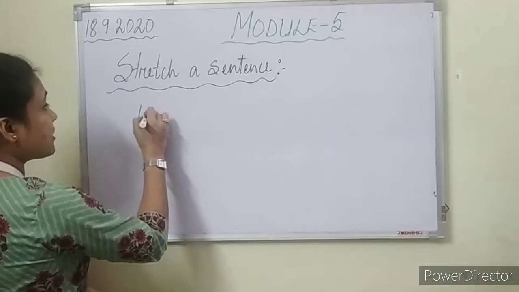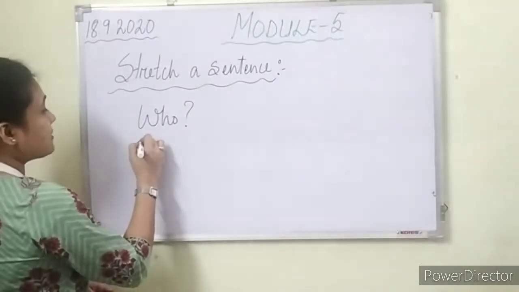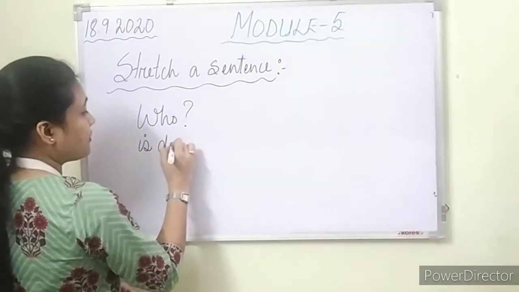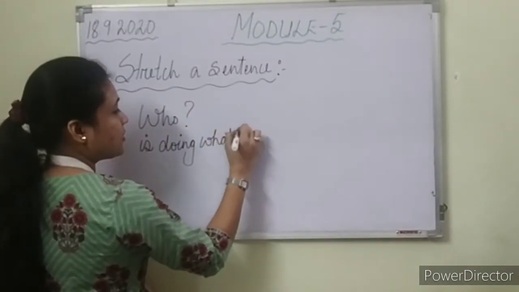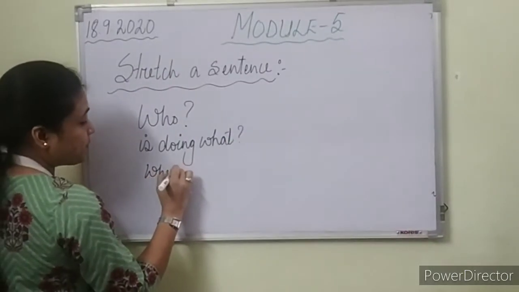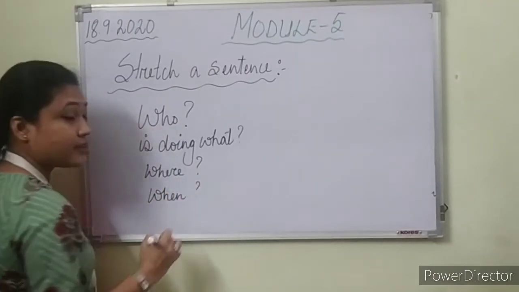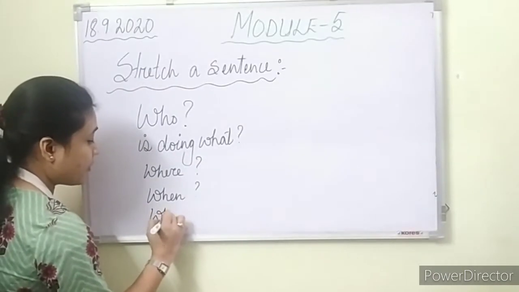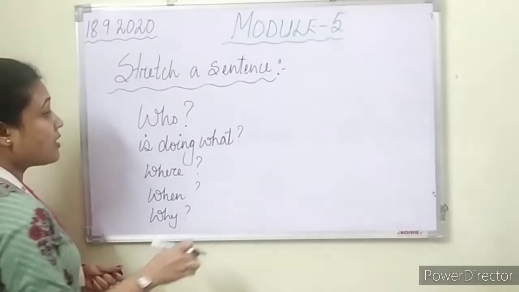The first is who, then doing what, the third is where, then when, and lastly why.